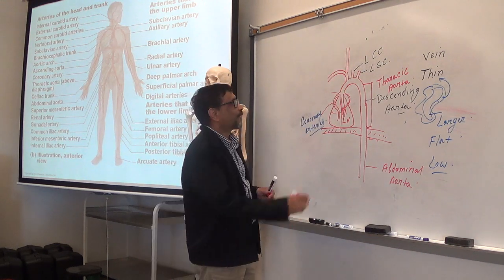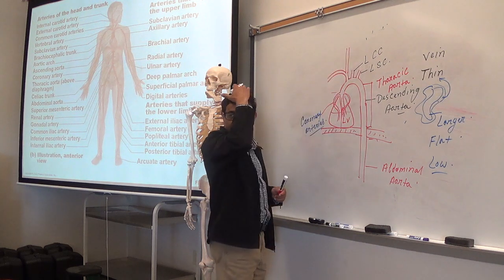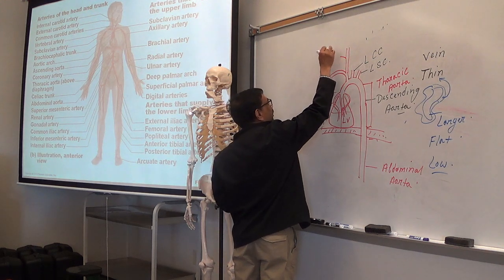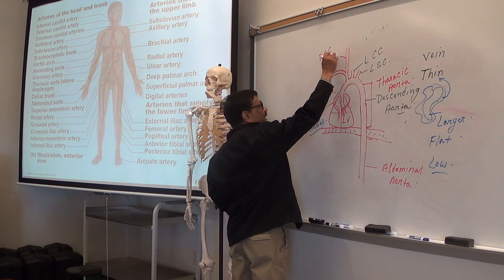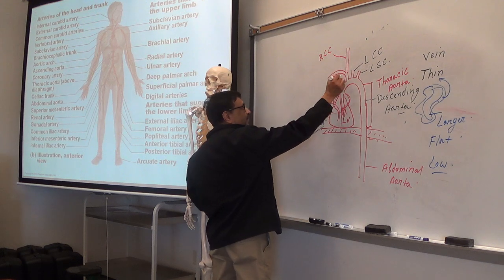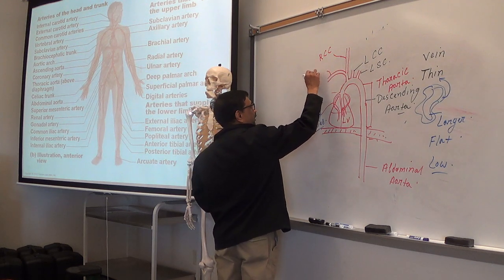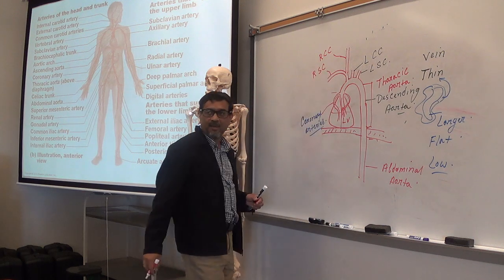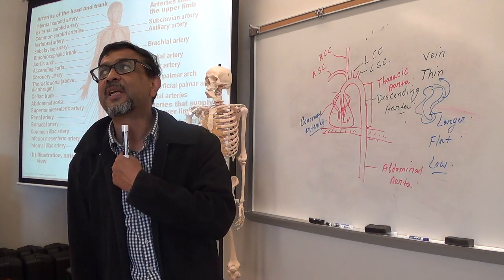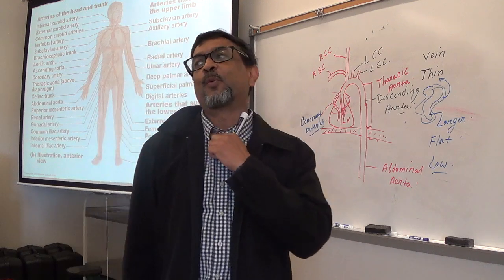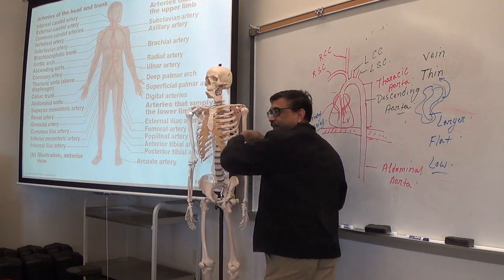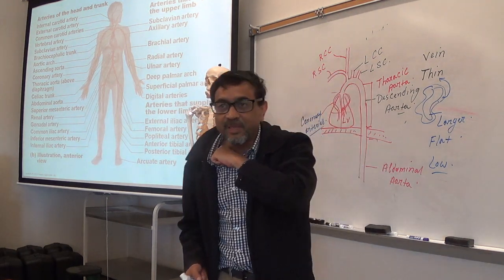Okay? The one going towards the head, cephalic part, this is called the right common carotid. This is the right common carotid. And the one going towards the arm, this is called right subclavian artery. Sub means what? Under, right? Clavian means clavicle. So, one will go through under the clavicle towards the arm. Make sense? Under the clavicle. That's why it is called subclavian. Okay?